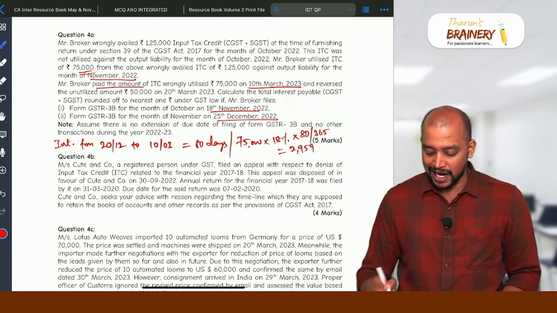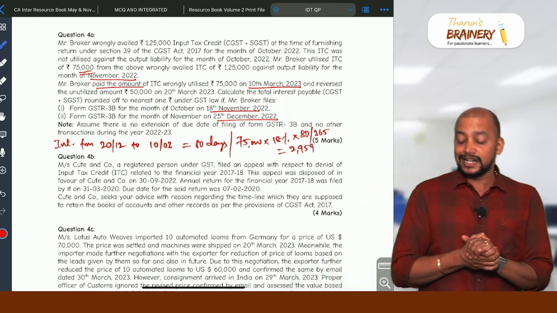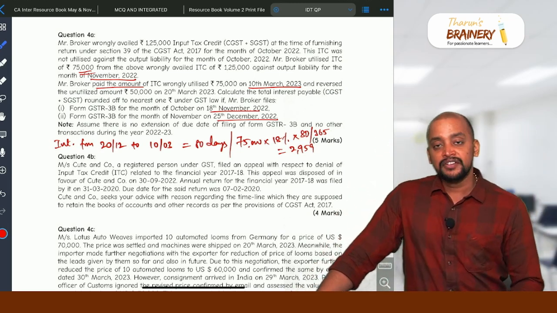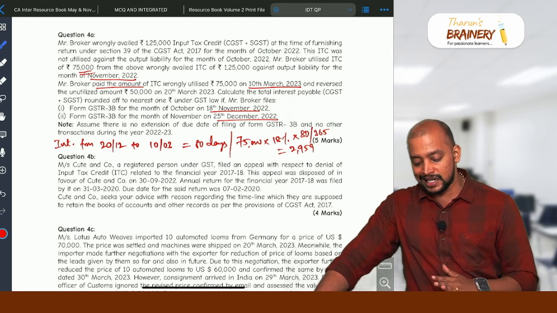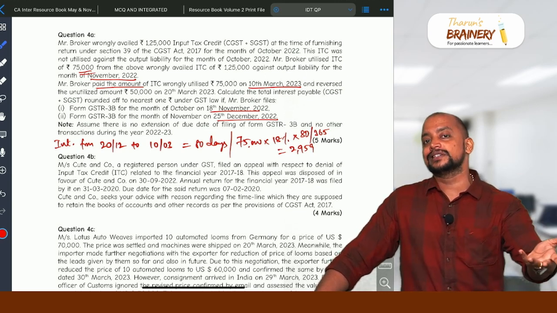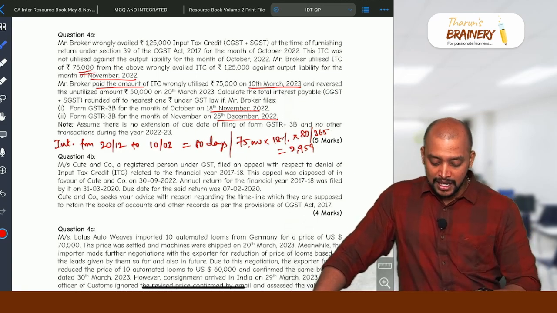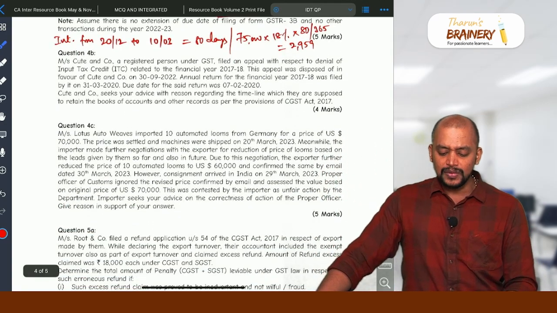So 959. So this will be taken as the answer, and here on 50,000 we don't have to compute the interest. Why? Because 50,000 of wrongly availed ITC has been reversed without utilization. So due to that reason, we don't have to compute the interest on that. That's 4A.